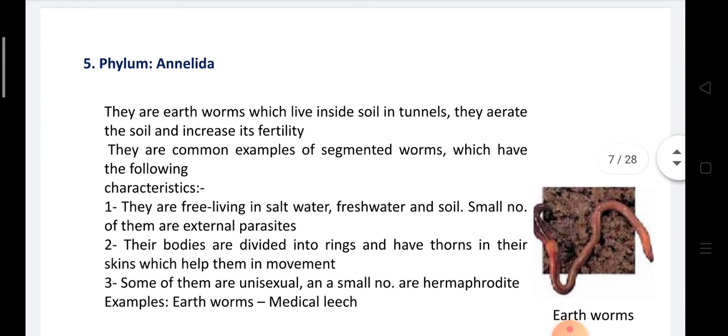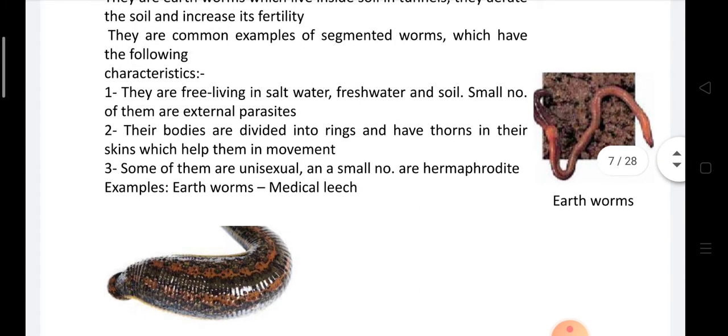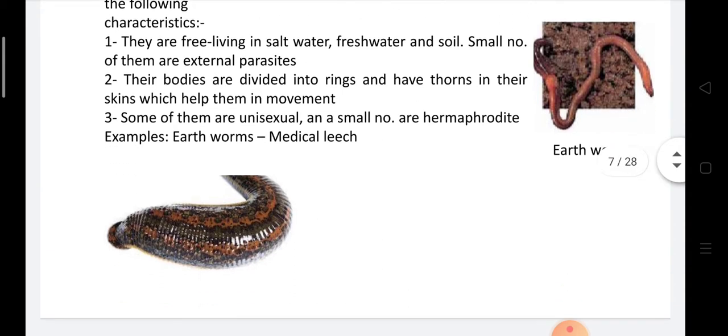Phylum Annelida. Annelida, called segmented worms, live in soil tunnels and are responsible for aeration of soil and increasing its fertility, like the earthworm. They are characterized by being mostly free living in salt water, fresh water, and soil. Few of them are external parasites. Their bodies are divided into rings and have bristles. The bristles present on their skin help them to move and direct their bodies. Some of them are unisexual and few of them are hermaphrodite, like the earthworm and the medical leech.